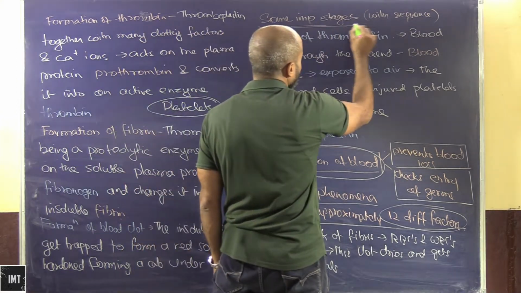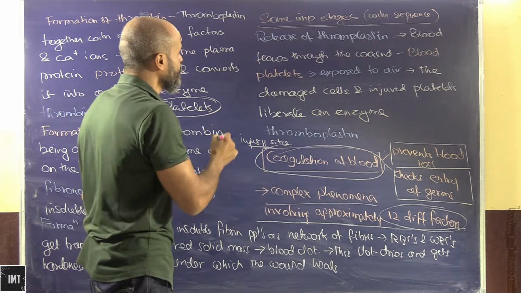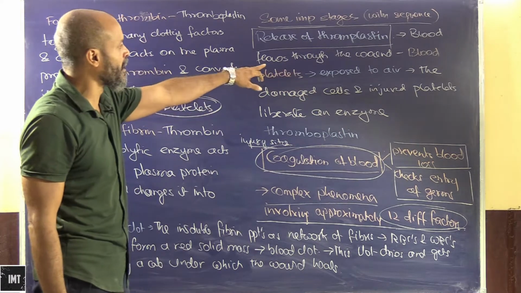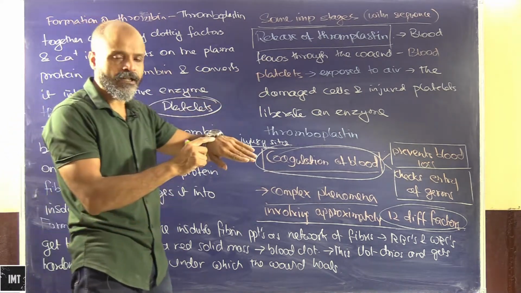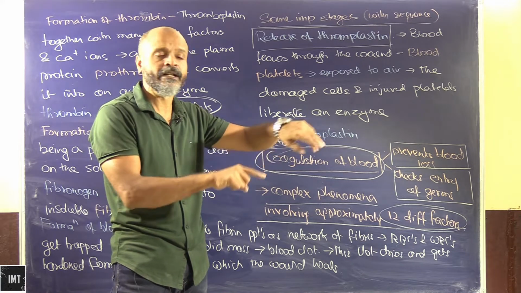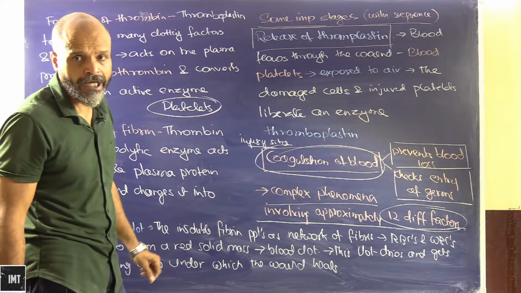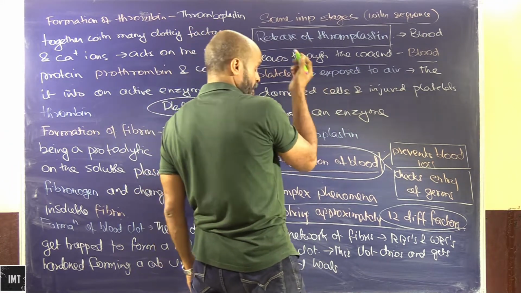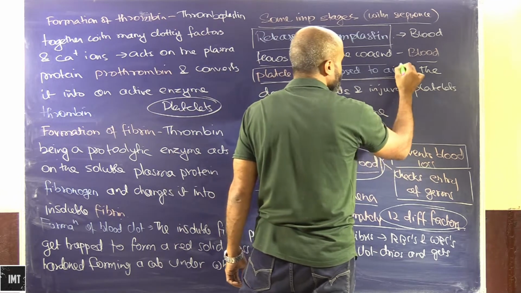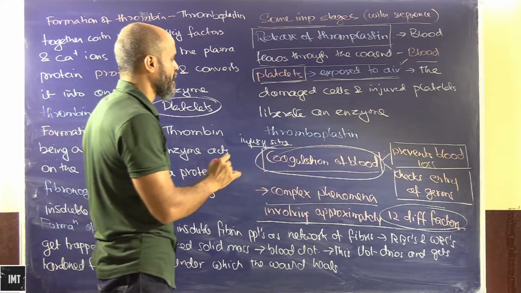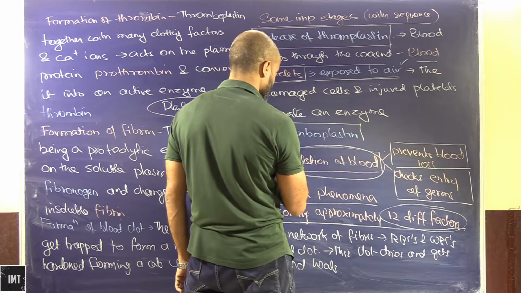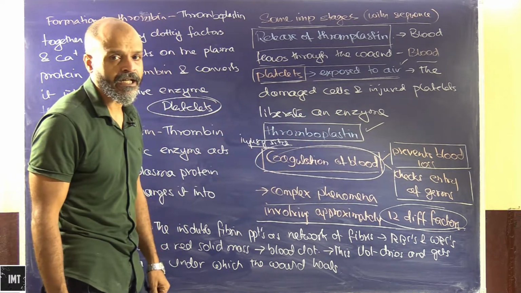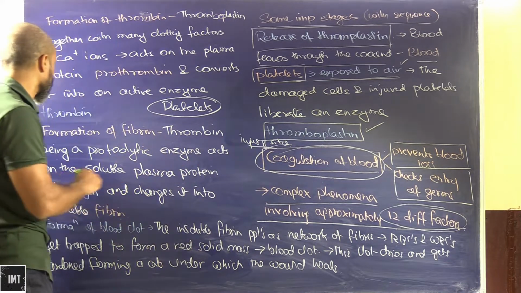Some very important stages in sequence: the first stage is the release of thromboplastin. Release of thromboplastin means the blood flows through the wound. As and when there is an injury, the blood will flow through it and get exposed to air. The blood platelets get exposed to air, so the damaged cells and injured platelets liberate an enzyme known as thromboplastin. So that is one step in the sequence.